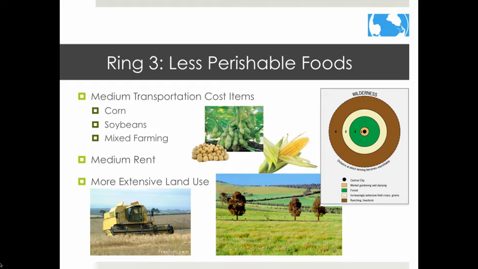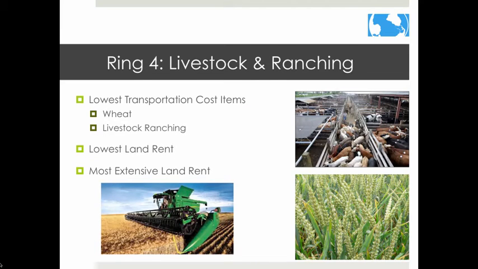Because of these lower transportation costs, they can locate further from the city on less expensive land, which helps maximize profit. Ranching is located in the fourth ring, surrounding the central city. Animals could be raised far from the city, because in von Thunen's time they would transport themselves to the market. Animals can walk to the central city for sale or for butchering. This type of farming requires the most amount of land, so it needs to locate where land is cheaper.